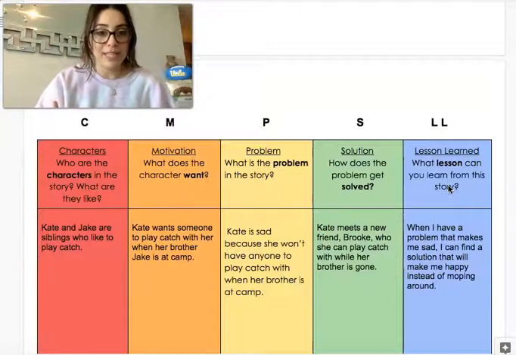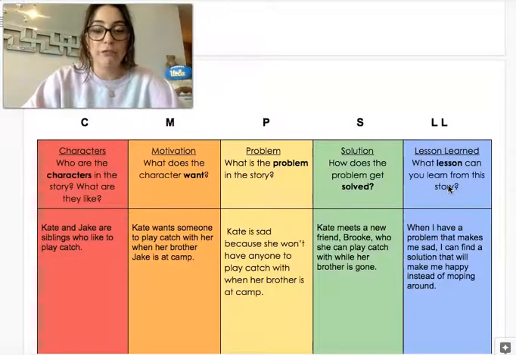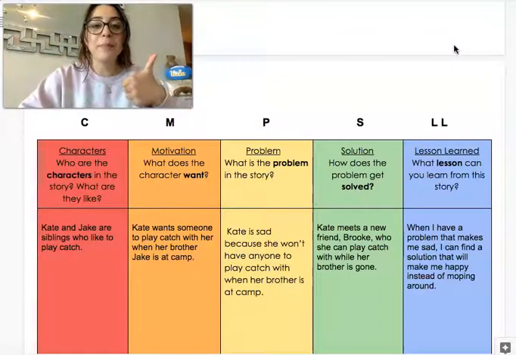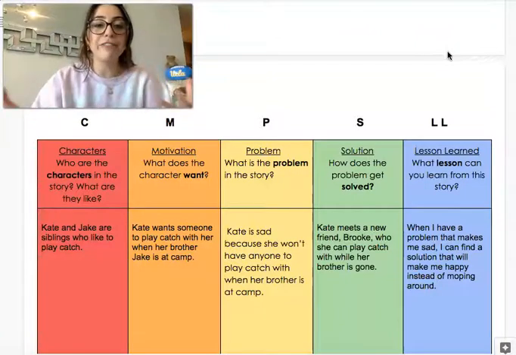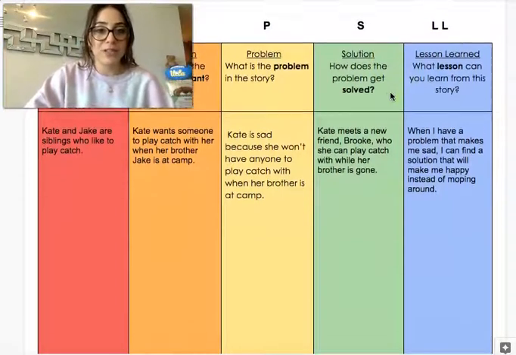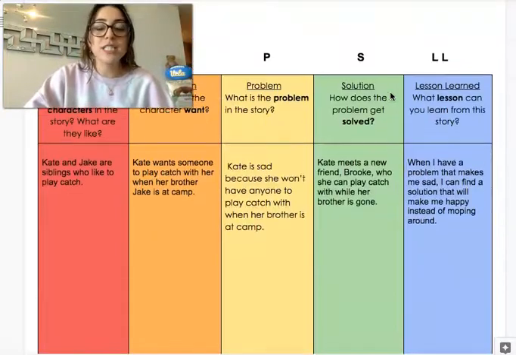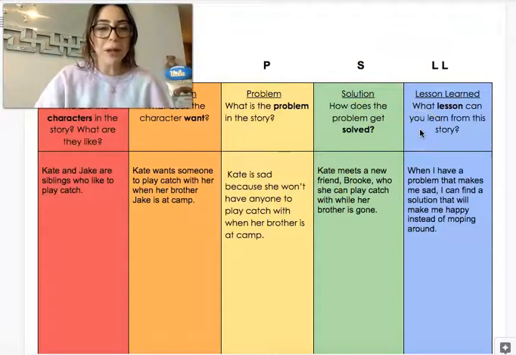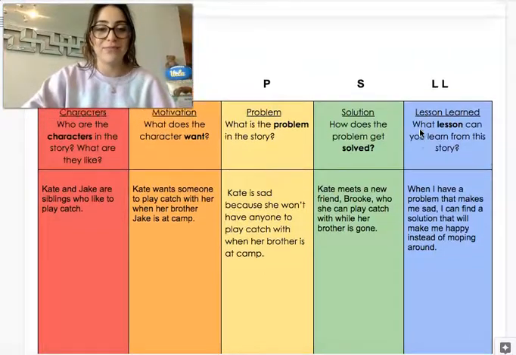So before I create my central idea, I need to have my thinking jobs chart filled out. Put a thumb up if you think I am ready to begin my central idea. Yes, I am ready to begin because my thinking jobs chart is already filled out. Now that it's filled out, it's going to be pretty easy to write my central idea because I'm just going to use what's in this chart and make a blurb, a short blurb. It should be about 3 sentences. It could be a little bit more or a little bit less.